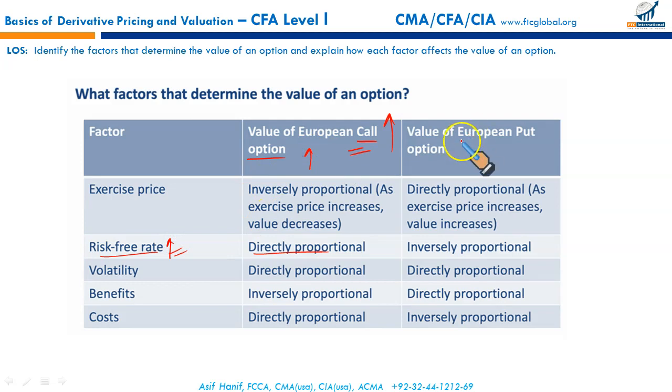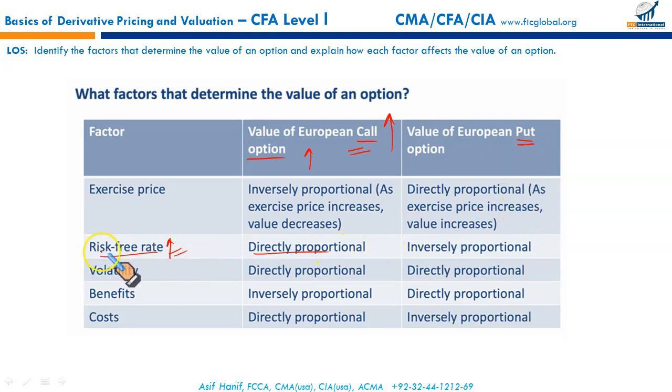And conversely, if you hold a put option and the interest rate goes up, the risk-free rate goes up, then you have put your money in the asset which you want to sell in the future. Thereby you are losing on what you could earn because of higher risk-free rates.